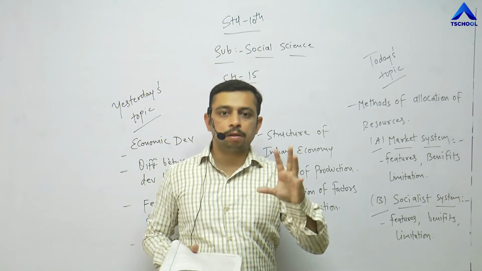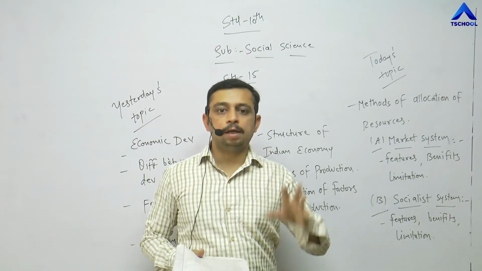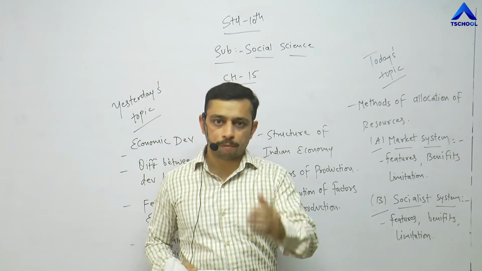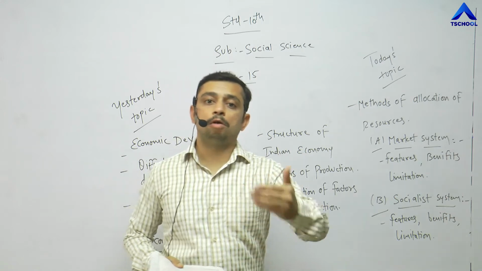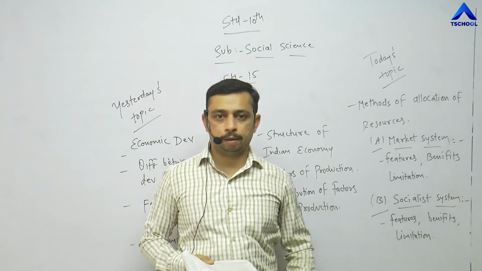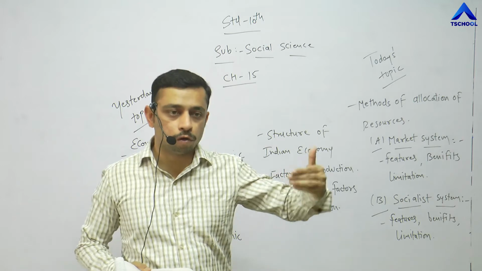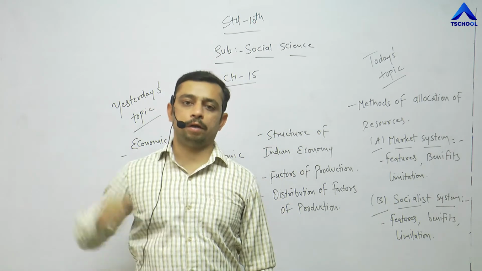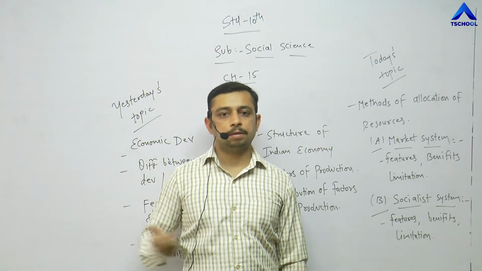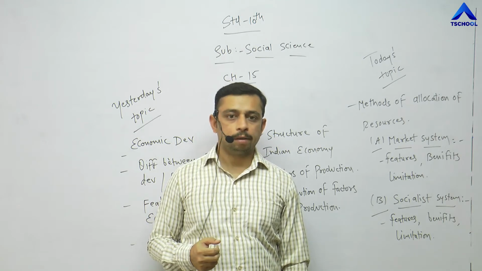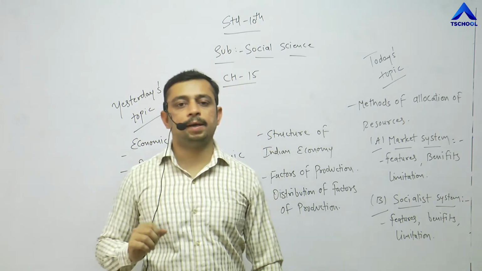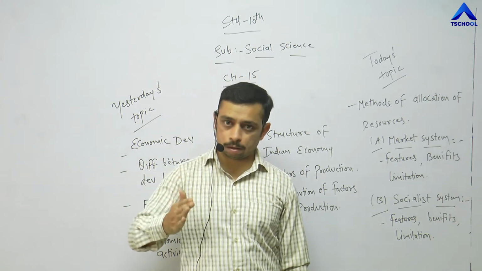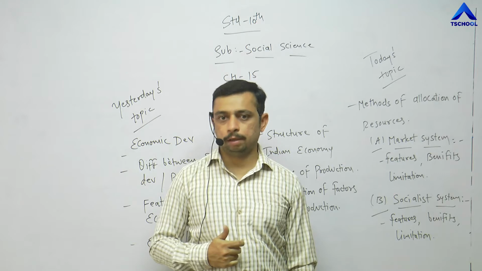Right? They are fixing the price with the aim of keeping profit at the center. The more profit, the higher the standard of living, and the more taxes they are going to pay to the government. And the more taxes they pay to the government, the more development is done in that country. As simple as that. Right? This is the market system, the characteristics of the market system. I hope the concept of market system and its characteristics is clear.